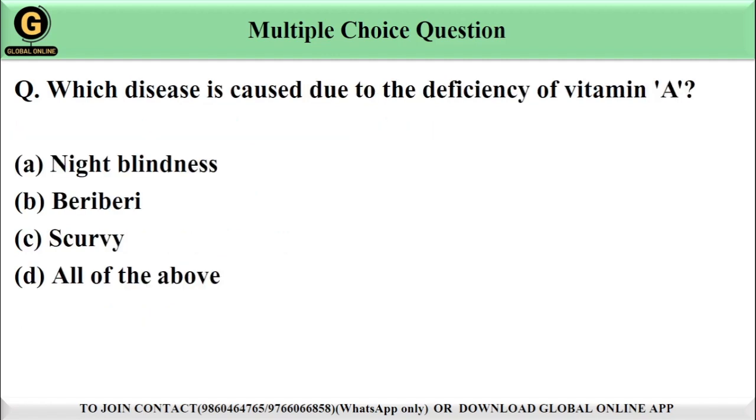Which disease is caused due to deficiency of vitamin A? We have options here: night blindness, beriberi, scurvy, and all of the above. Guys, the correct answer is going to be option A, night blindness. The reason is vitamin A deficiency primarily causes night blindness, a condition where a person finds it difficult to see in low light or darkness. While vitamin deficiency also leads to other conditions like beriberi, which is due to B1 deficiency, and scurvy, which is due to C deficiency, they are not related to vitamin A. Hence, the correct answer is option A, night blindness. Let's move to the next question.